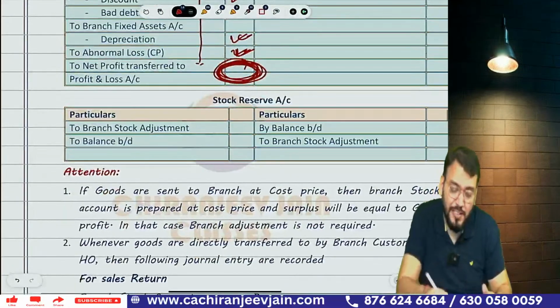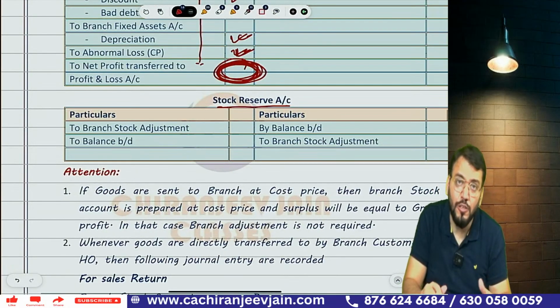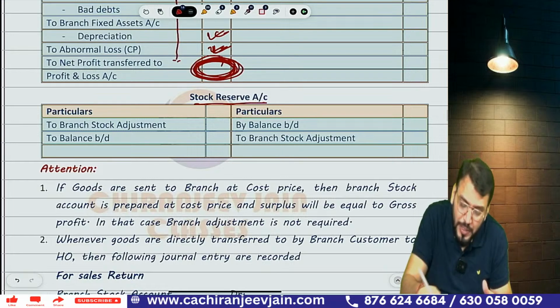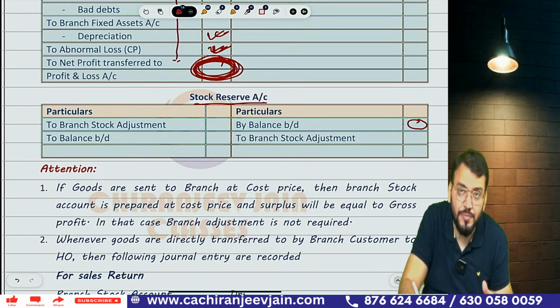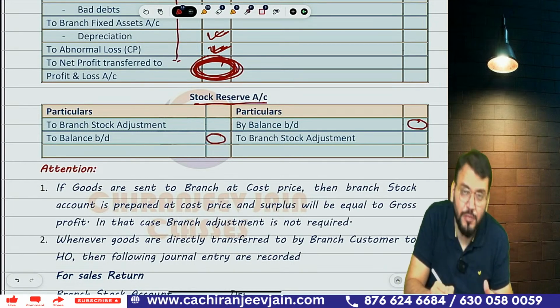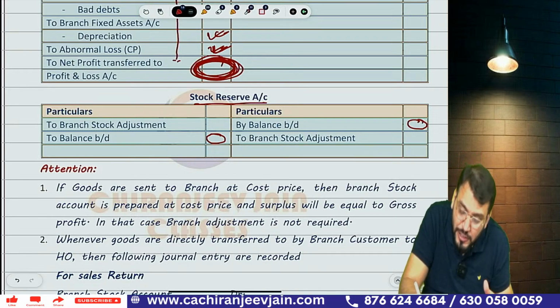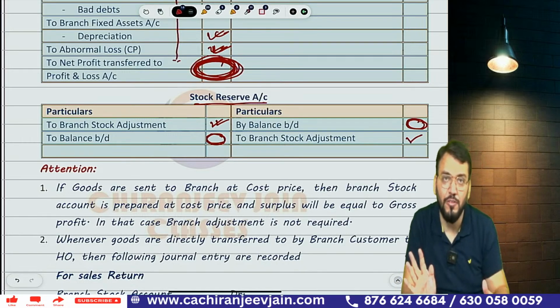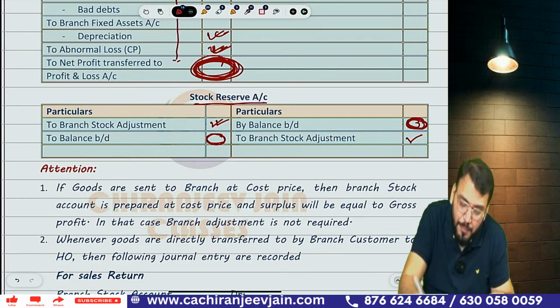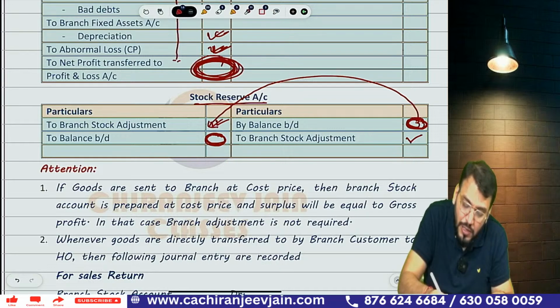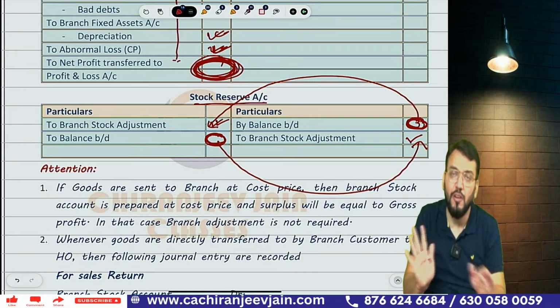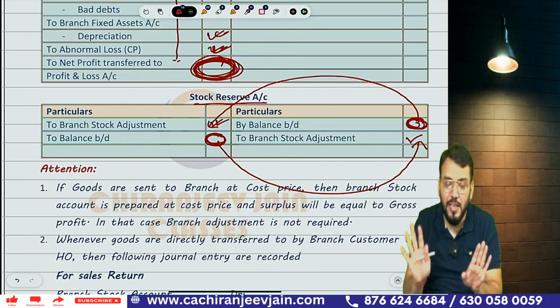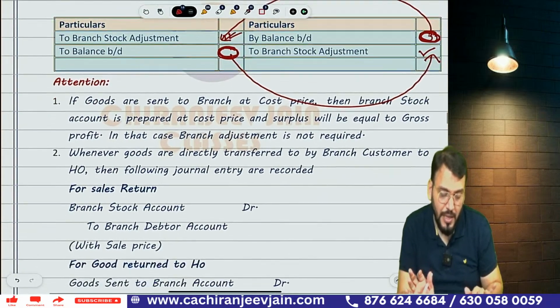Sometimes they ask stock reserve account. This is important, stock reserve account. So just try to understand. Can you say opening stock reserve will be the opening balance and closing stock reserve will be the closing balance? Only to transfer this opening stock reserve to branch adjustment account and the closing stock reserve to branch adjustment account. So first write opening stock reserve here, closing stock reserve here. This will be transferred to branch adjustment account and this will also be transferred to branch adjustment account. This is stock reserve account. Understood?